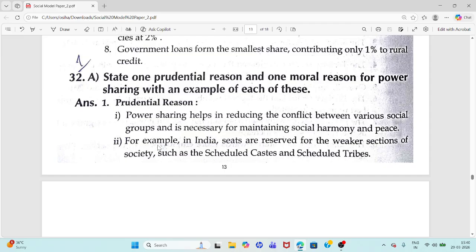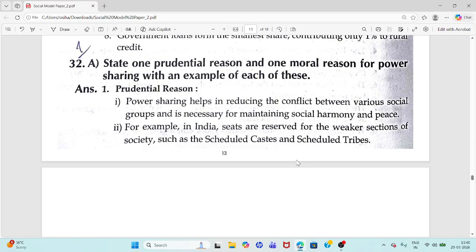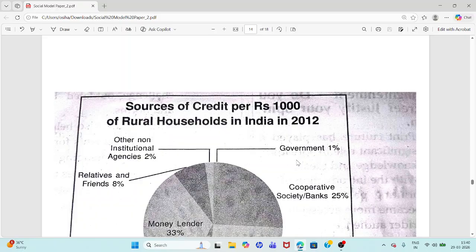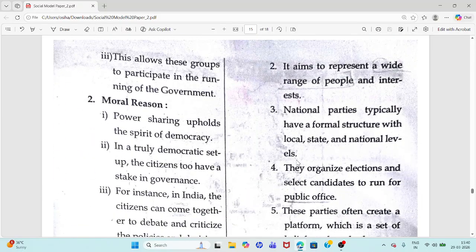For example, in India, seats are reserved for the weaker sections of society, such as the scheduled castes and scheduled tribes. Next, this allows these groups to participate in running of the government.